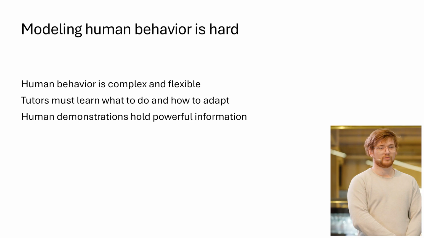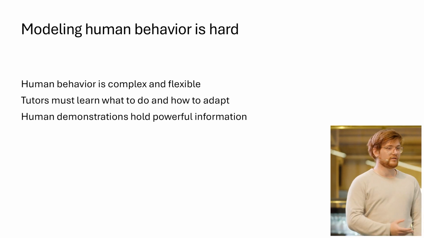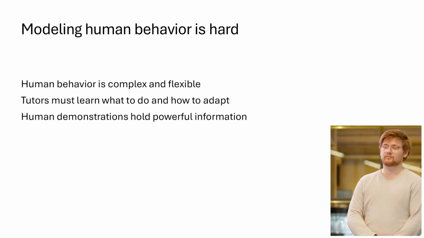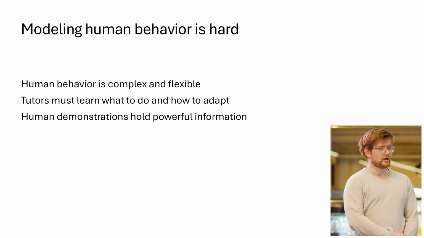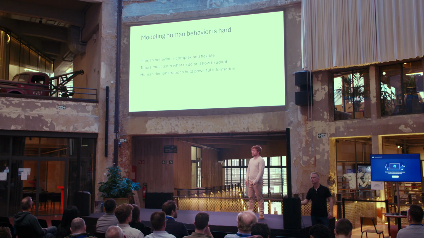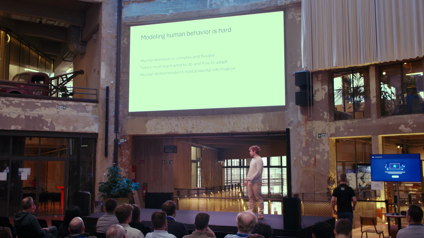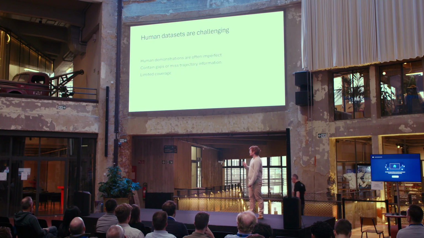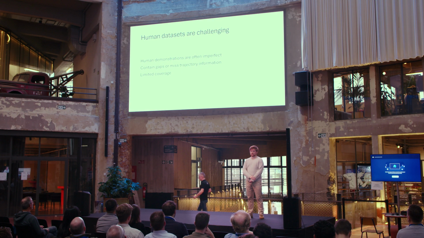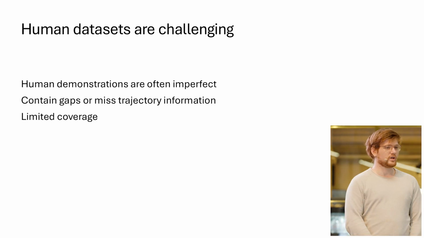Modeling human-like behavior is very difficult because human behavior is complex and it's different for each person. And as well, our teacher has to know how to act, but also how to adapt to different students. And this is where human demonstrations come in very handy, because you know how humans act in many different scenarios. But human data sets are often very challenging because there's often imperfect behavior.